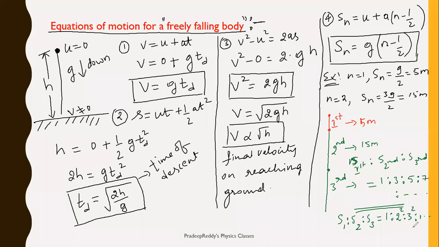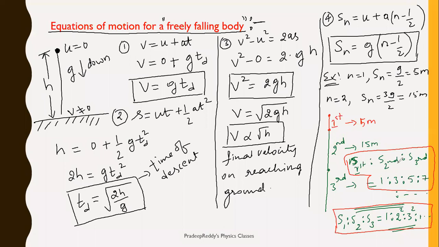Right? So these are the two conclusions you need to remember. This is the first one, and this is the second one. Remember that the distances traveled by the body in successive individual seconds are in the ratio of odd numbers, 1 is to 3 is to 5 is to 7.